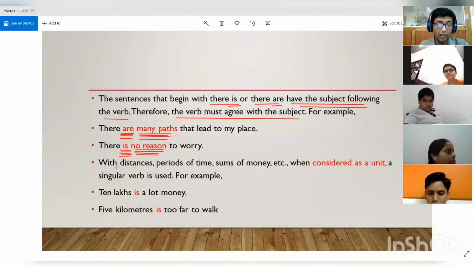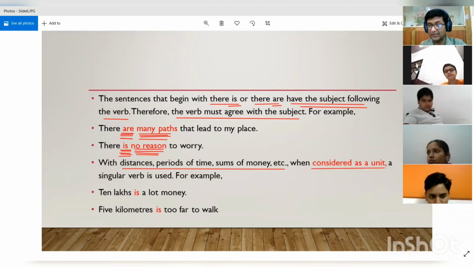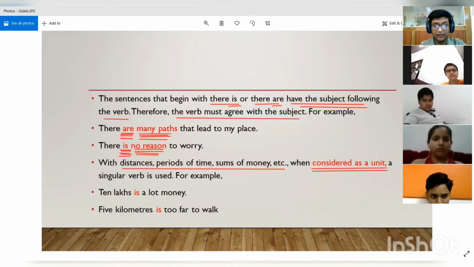Okay. Now we come to the next concept where we talk about distances, periods of time, sums of money, etc. when considered as a unit. See, this phrase is very important. When we consider these things to be a single unit, then a singular verb is used.